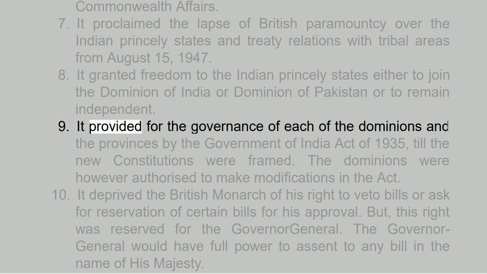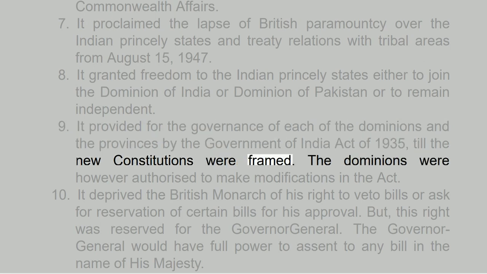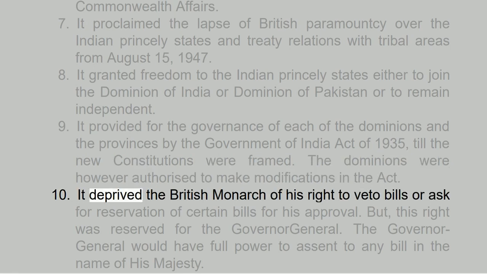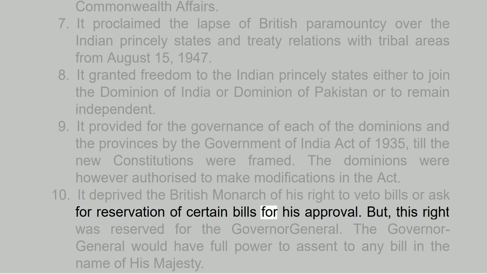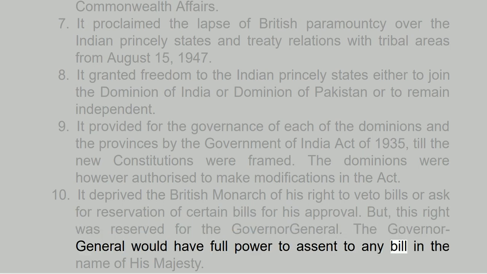9. It provided for the governance of each of the dominions and the provinces by the Government of India Act of 1935, till the new constitutions were framed. The dominions were however authorized to make modifications in the Act. 10. It deprived the British monarch of his right to veto bills or ask for reservation of certain bills for his approval. But this right was reserved for the Governor-General. The Governor-General would have full power to assent to any bill in the name of His Majesty.